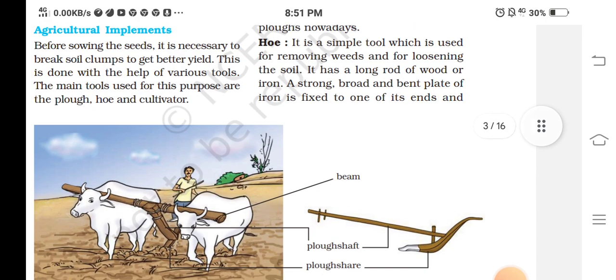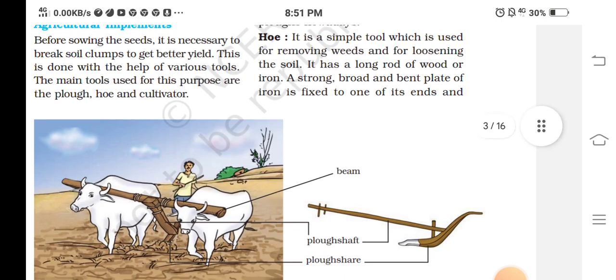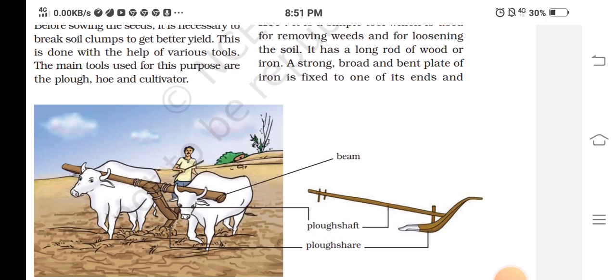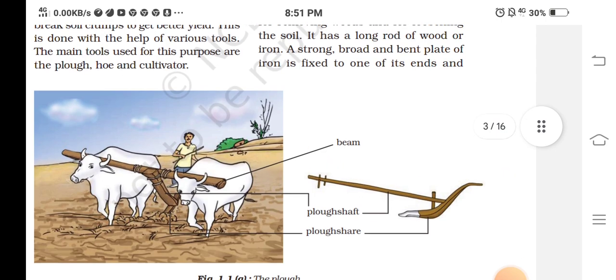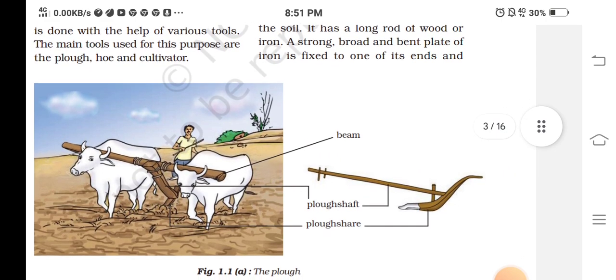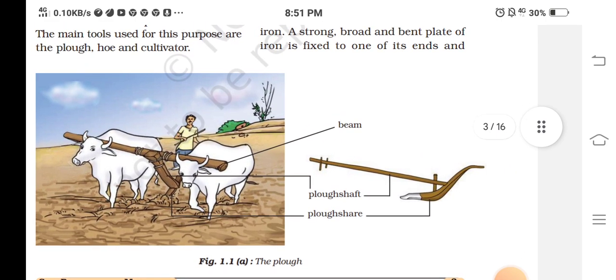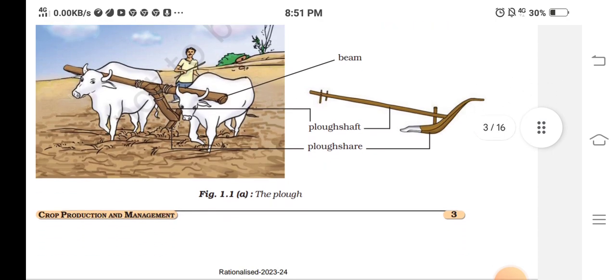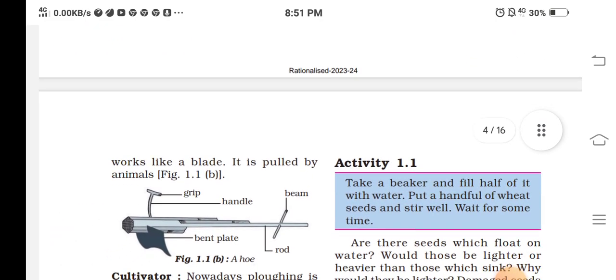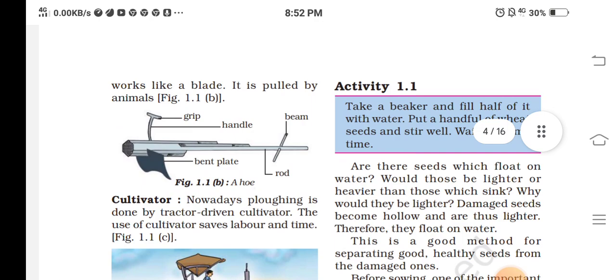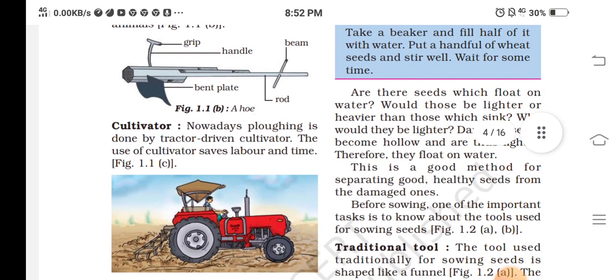Hoe is a simple tool which is used for removing the weeds and for loosening the soil. It has a long rod of wood or iron. A strong, broad and bent plate of iron is fixed to one of its ends and works like a blade. It is pulled by animals.